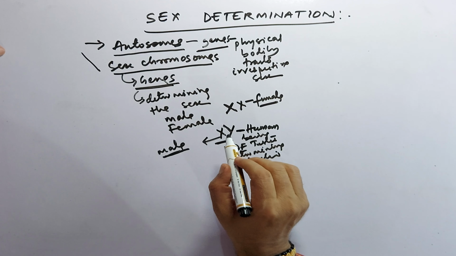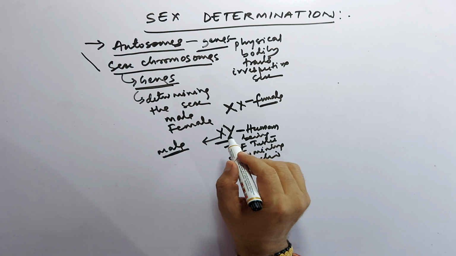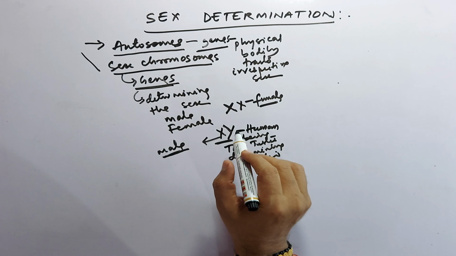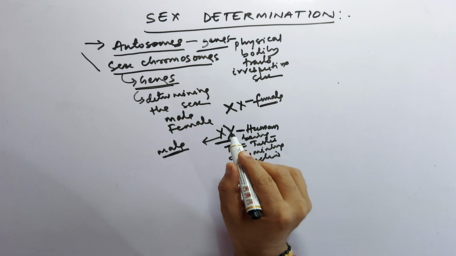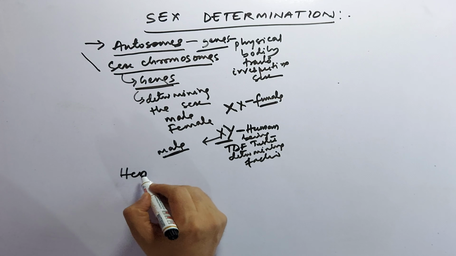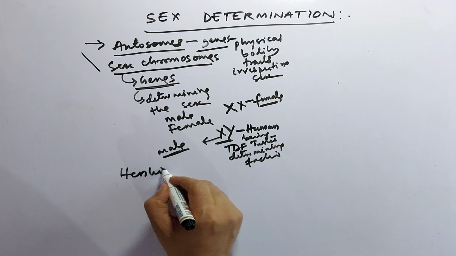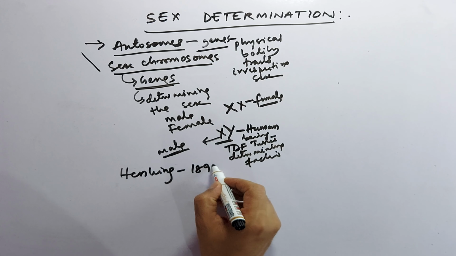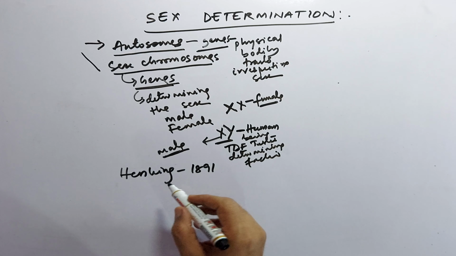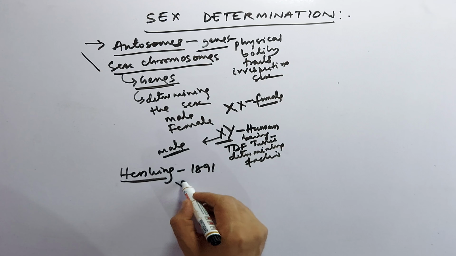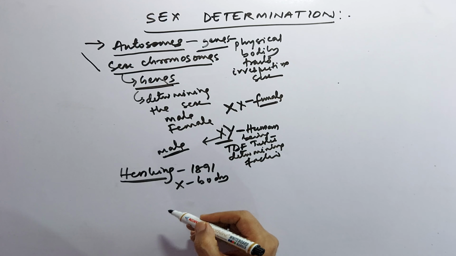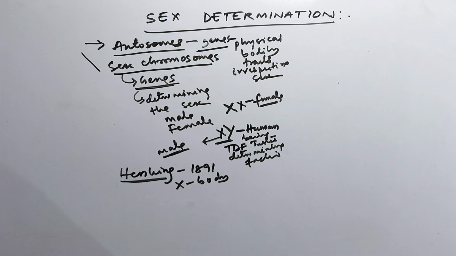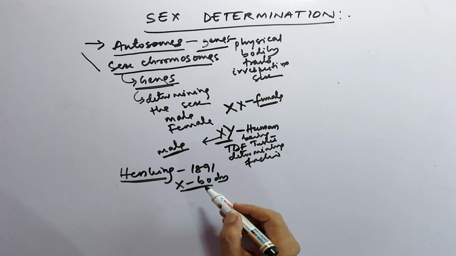So this sex chromosome concept, or chromosomal basis of sex determination, particularly the foundation, was laid down by the scientist Henking in the year 1891. He proposed the X body. Later on it was discovered as the X chromosome.